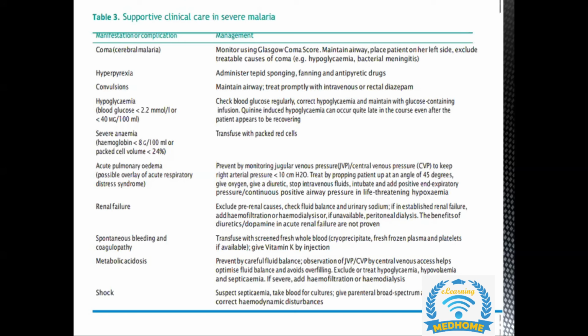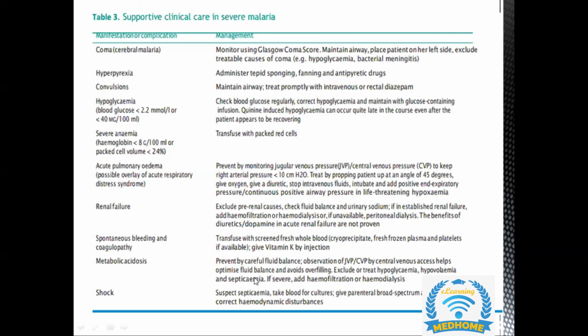There are chances of having renal failure, so we need to ensure that fluid overload is not there. If there is any bleeding or coagulopathy, we can give her fresh whole blood. But if it is anemia, we give packed red blood cells.